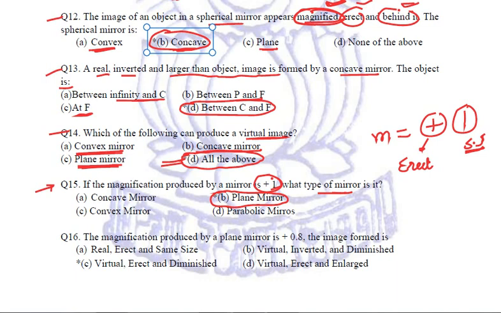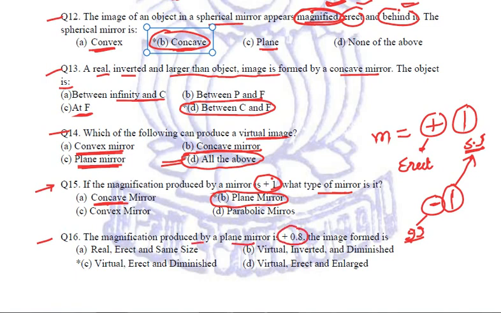If it would have been magnification -1, now 1 once again relates to the same size image, but minus shows that it is an inverted image. So if it is an inverted image of the same size, then in that case our answer would have been concave mirror. So we need to be very cautious while reading the question, because here it is +1, our answer is plane mirror. Had it been -1, our answer would have been concave mirror. So both the questions you need to know. Got it?